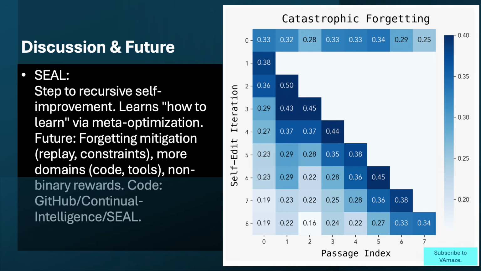Self-adapting language models are no longer science fiction. SEAL has demonstrated that models can indeed learn to improve themselves, marking the beginning of a new chapter in artificial intelligence, one in which our creations become our collaborators in the pursuit of intelligence itself.